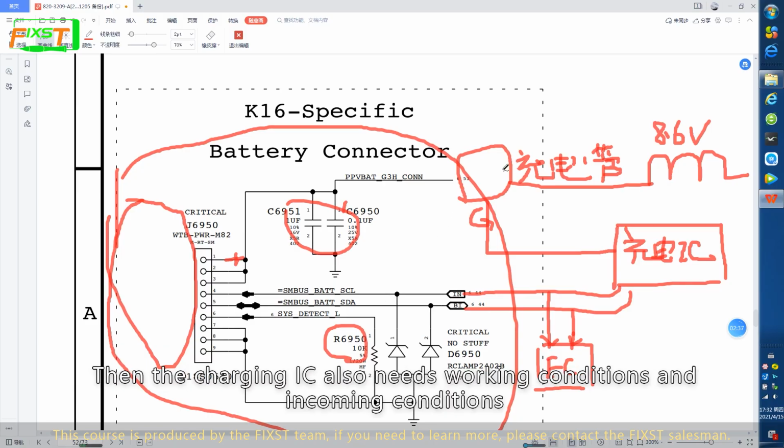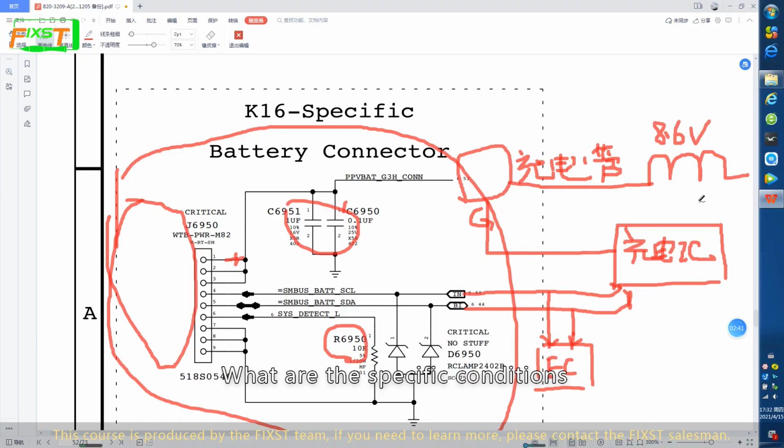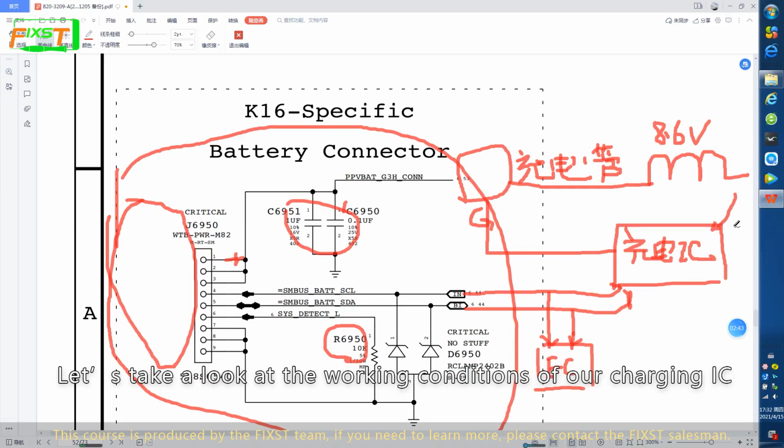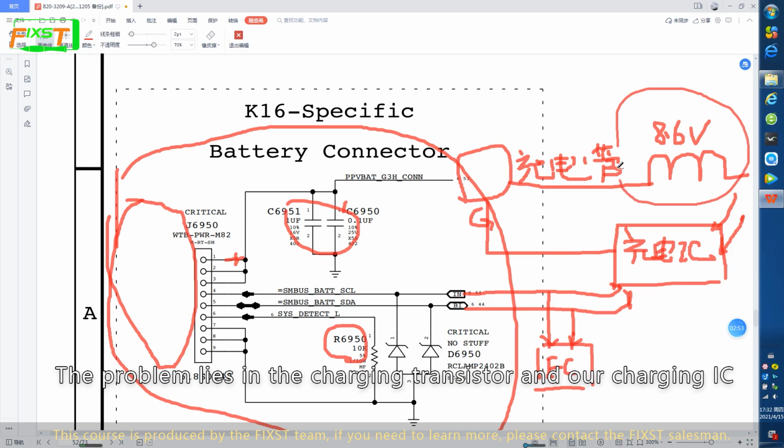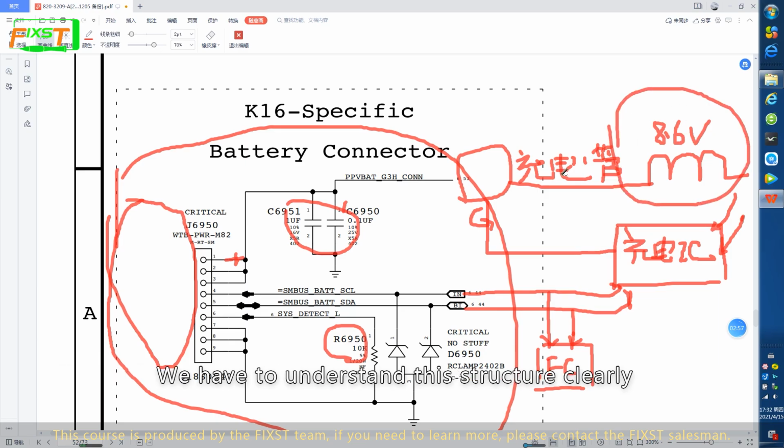Then the charging IC also needs working conditions and incoming conditions. What are the specific conditions? Let's take a look at the working conditions of our charging IC. Since we turn on without charging, there is no problem with the inductor circuit of the common point. The problem lies in the charging transistor and our charging IC. We have to understand this structure clearly. So that means if there is no charge.